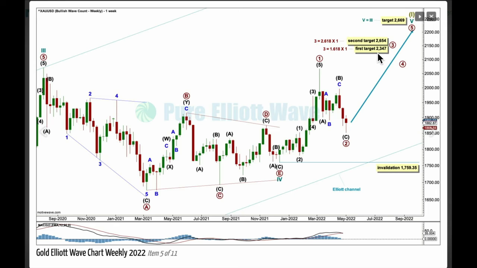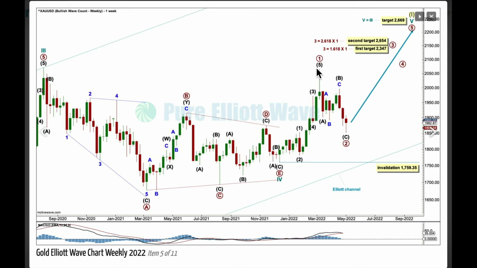If price reaches the first target and the structure is incomplete, or price just keeps on going up, then attention turns to the second target. At 2347 now, primary 3 would reach 1.618, the length of 1. At 2654, primary 3 would reach 2.618, the length of primary wave 1.